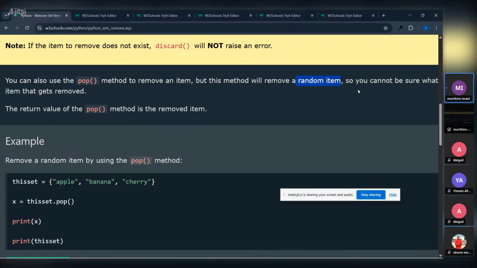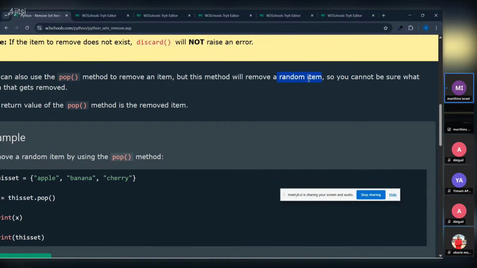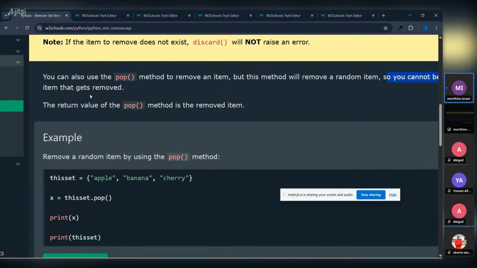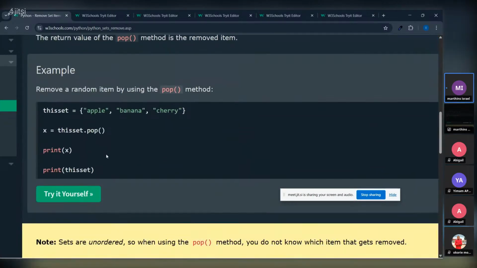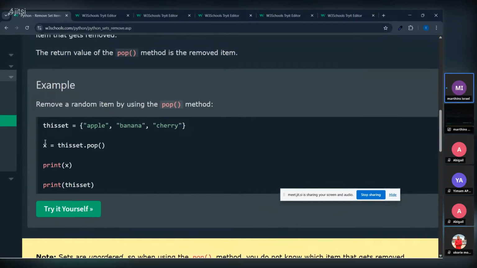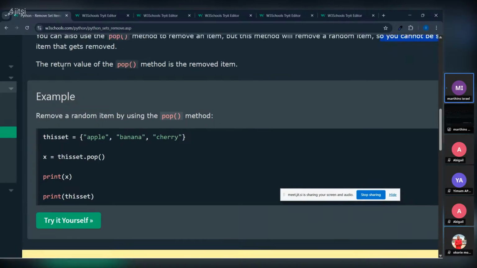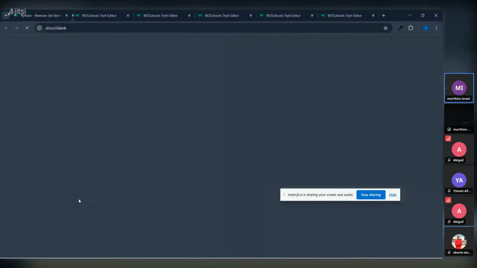All his data, all the files he saved in that database, every single thing we delete. If by mistake this random item picks the manager of that company, you cannot be sure what item gets removed using pop. So to work with pop, as you can see here, the return value of the pop method is the removed item. Let's see what they did.